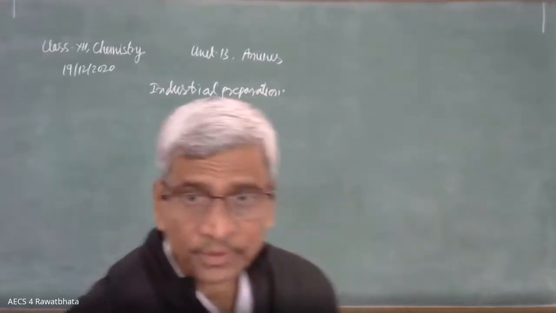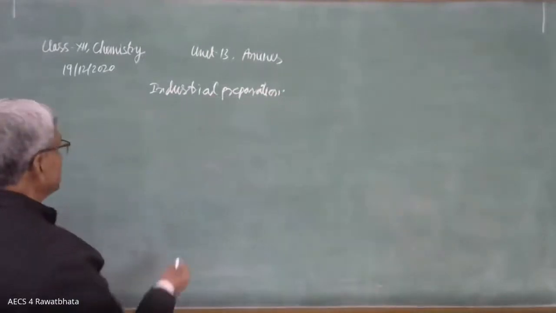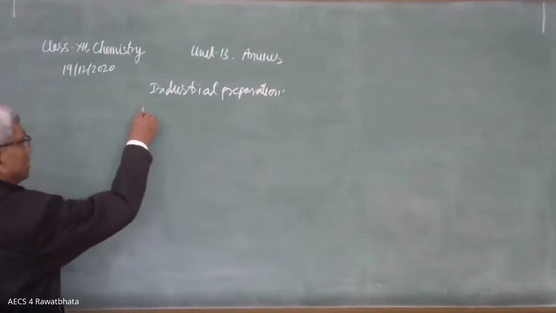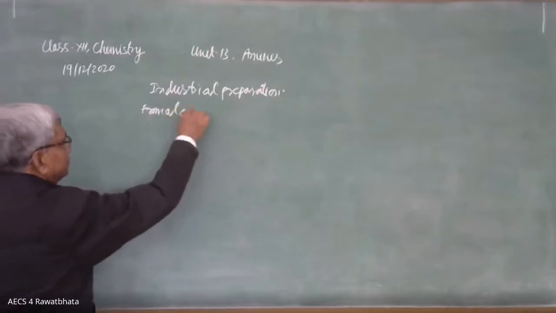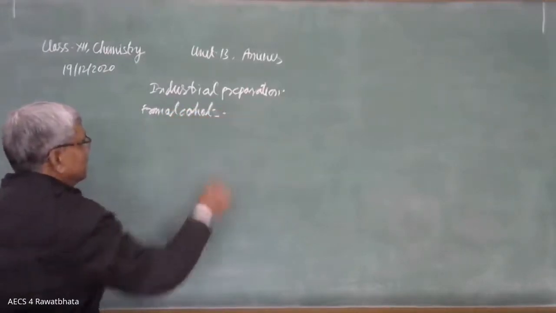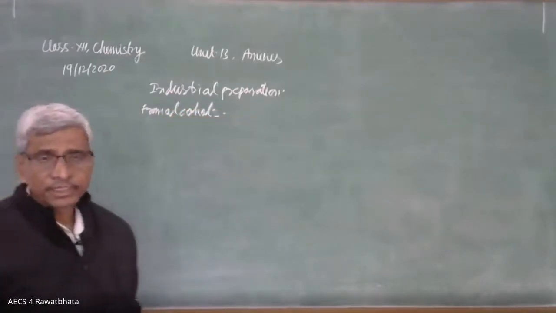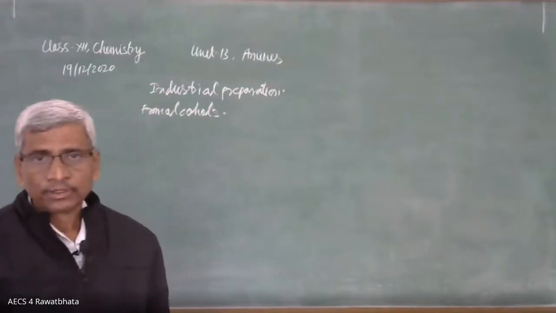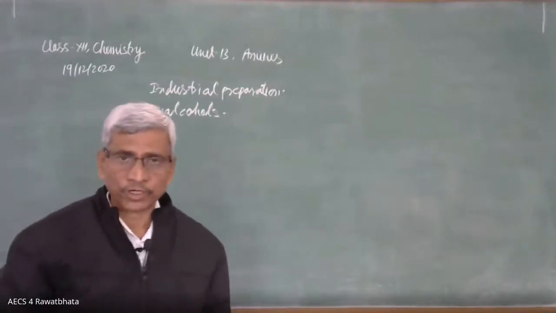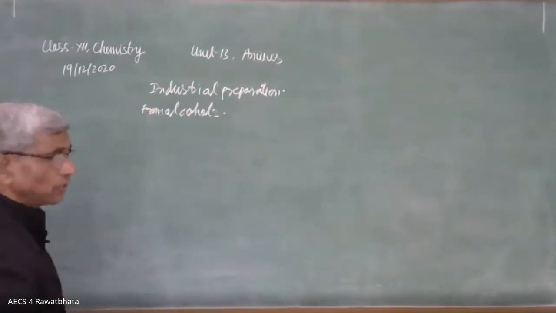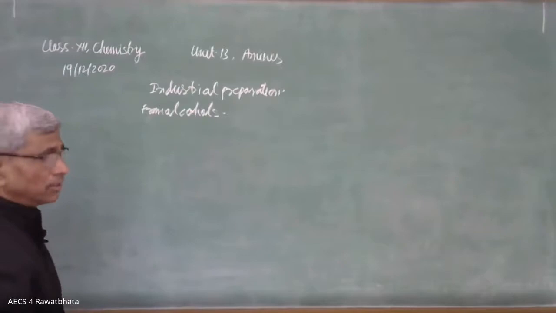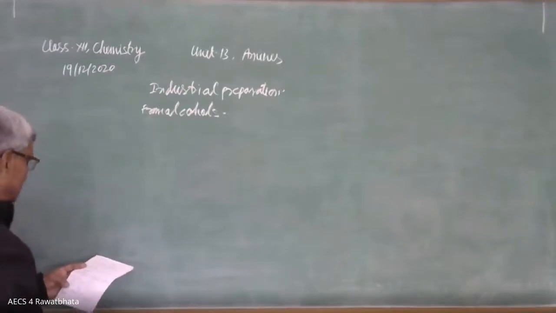Okay. From alcohols, the one method is preparation from alcohols. In industry, we take a large quantity. We need a large amount of the products. Here, alcohol is the one substance from which we will get all the amines. The reaction is